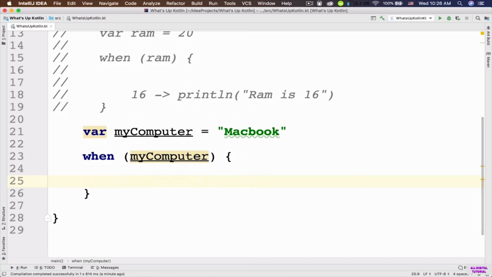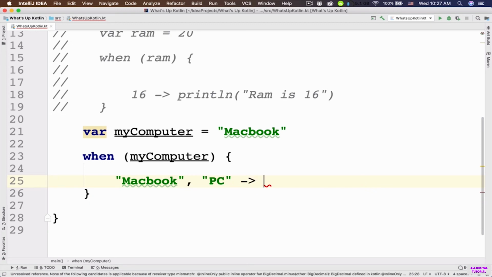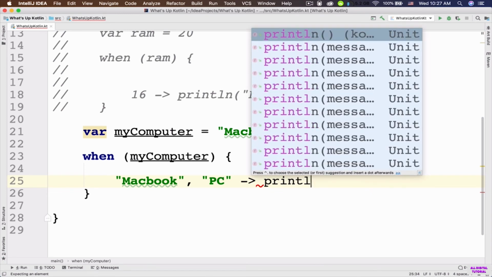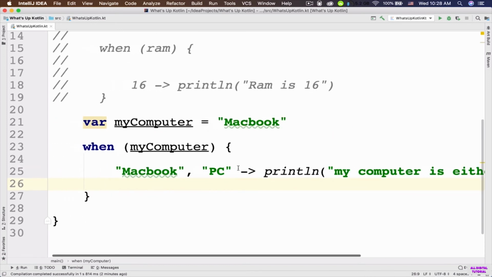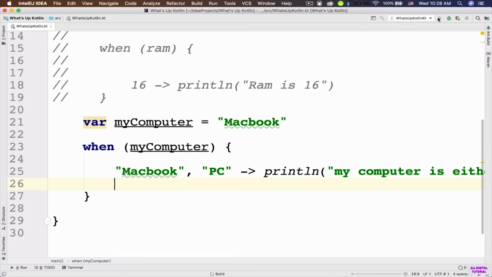So here, instead of one value, I'm going to specify two values. Here I can say double quotes, MacBook, comma, PC. If either of these two cases is true, then go ahead and output these values to the console: my computer is either MacBook or PC. Now let's go ahead and run the app.